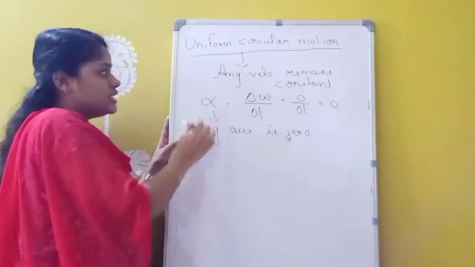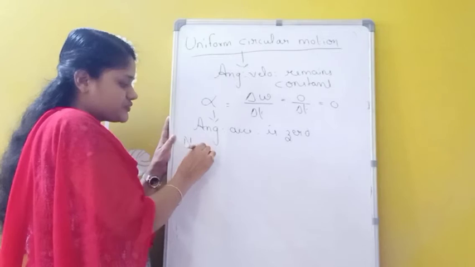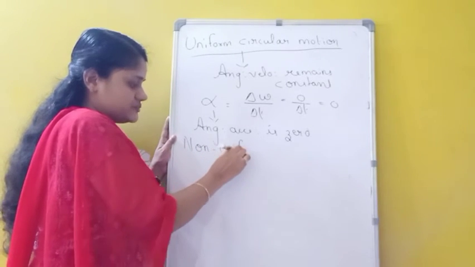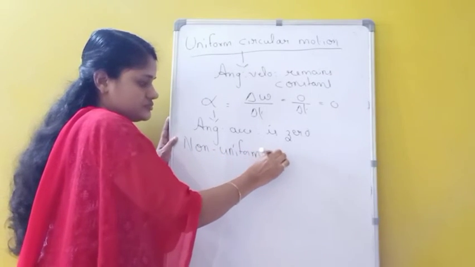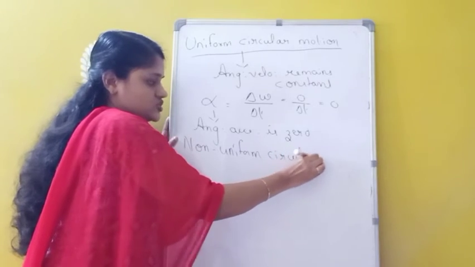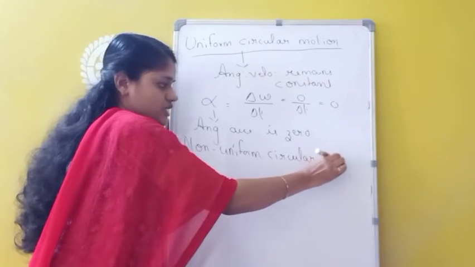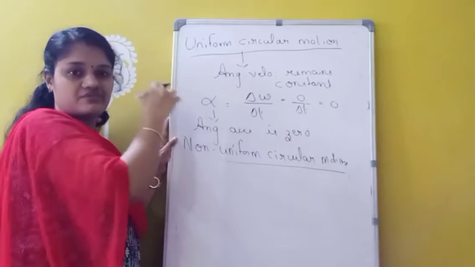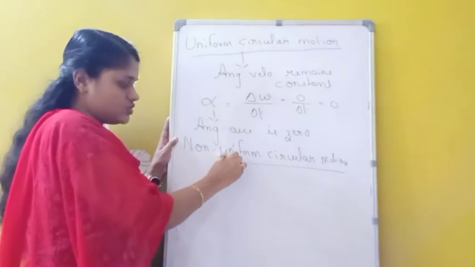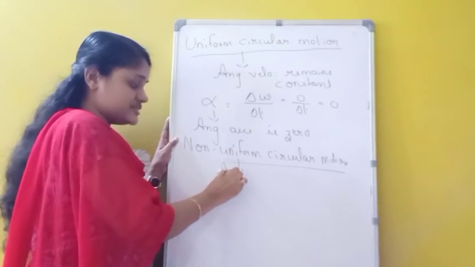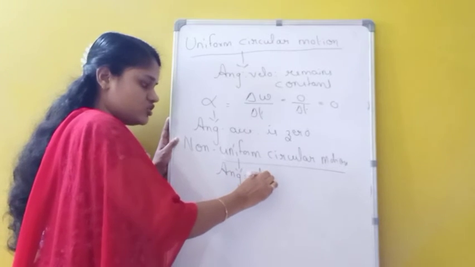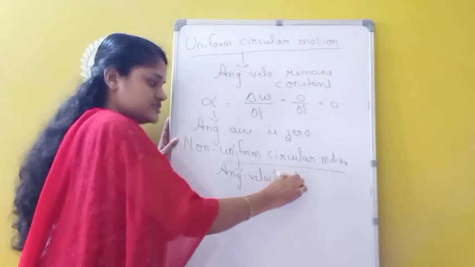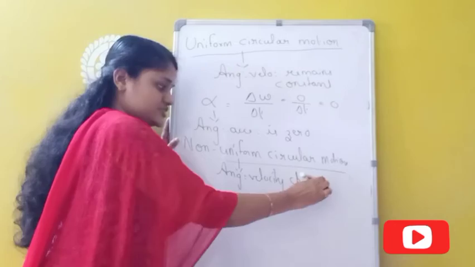Angular acceleration is 0. Okay. Now what is non-uniform circular motion? Here in the case of non-uniform circular motion, the angular velocity does not remain constant. So here velocity is changing. Angular velocity changes during its motion and is not constant.